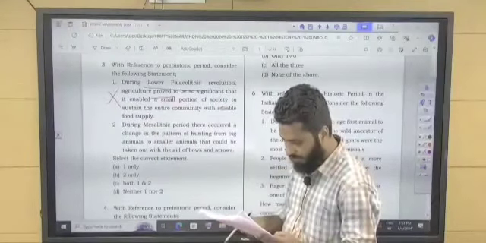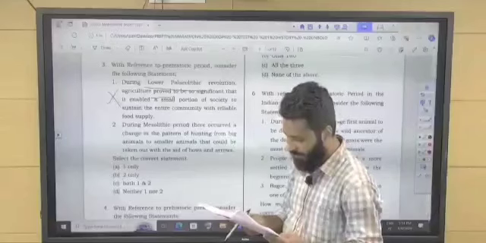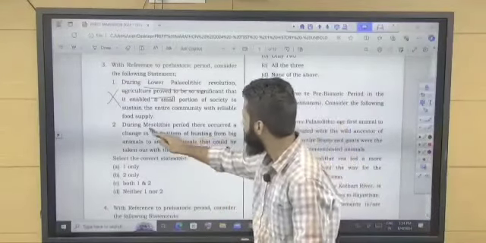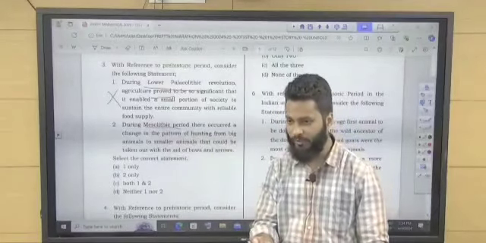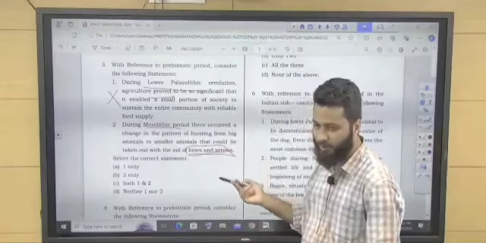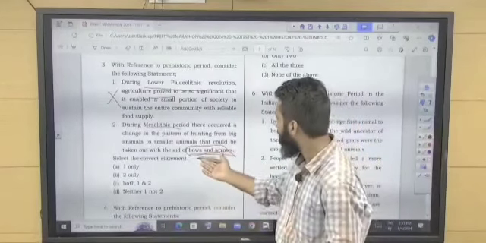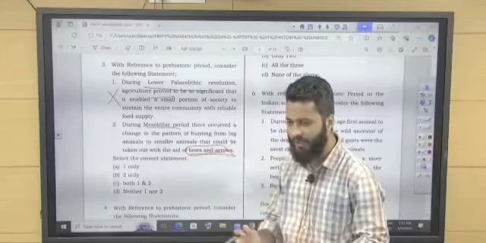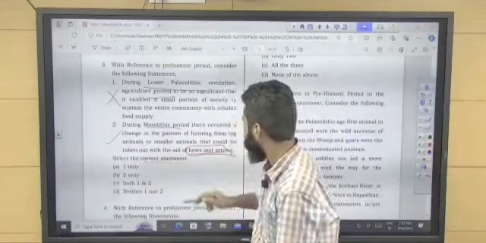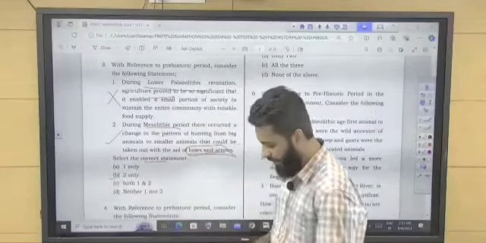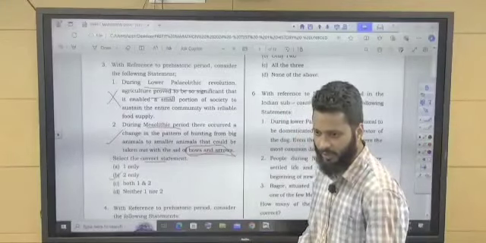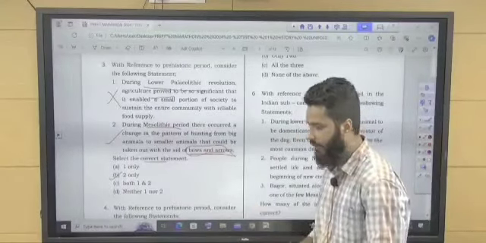Second statement, during Mesolithic period, there occurred a change in pattern of hunting from big animals to smaller animals. That we saw just now, that in Mesolithic period we have microlithic tools available. So we can hunt from far away, and we can use bows and arrows, and we can hunt comparatively smaller animals, right? So this statement seems to be correct, and they are asking about the correct statement. So answer will be B, true only. If you are not getting it, you can ask me to explain further. Okay.